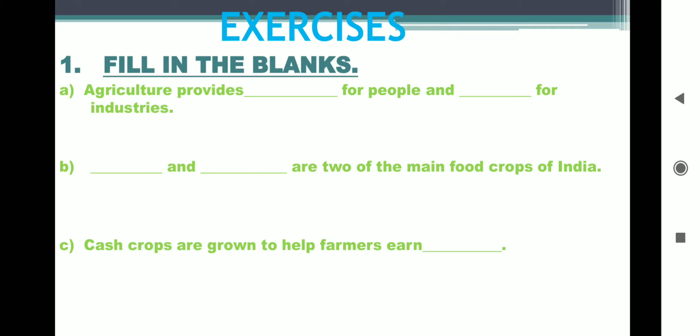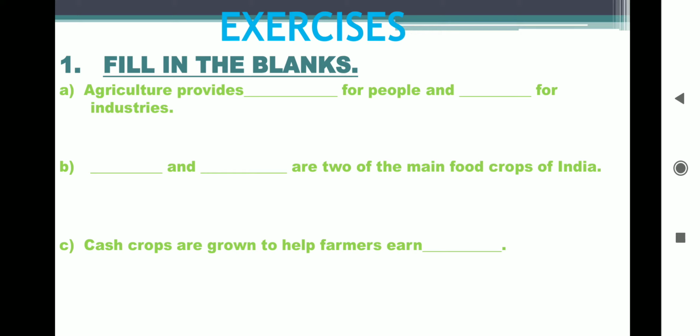Dash and dash are two of the main food crops of India. So which are the main food crops? It is rice, wheat. You can also write millets and pulses, any two which are main food crops of India.